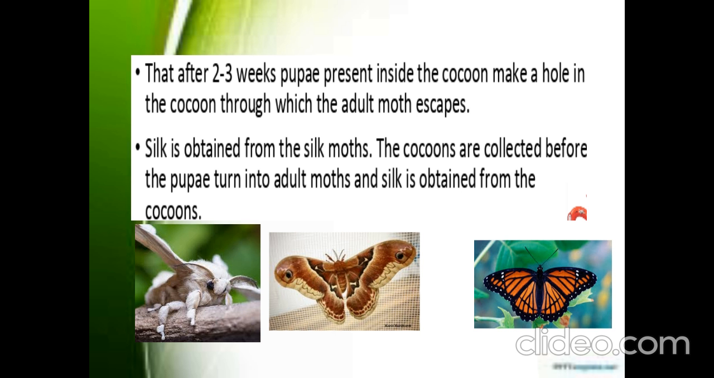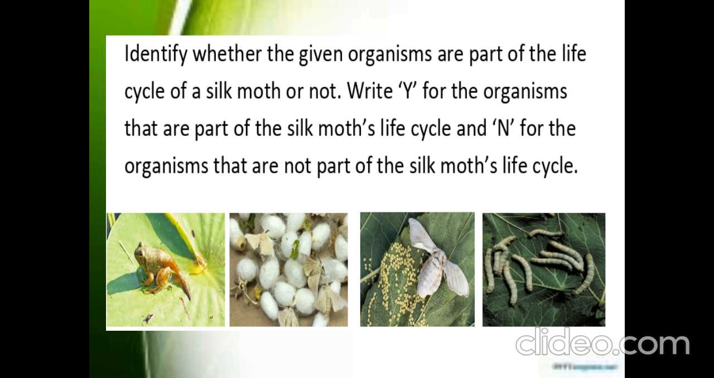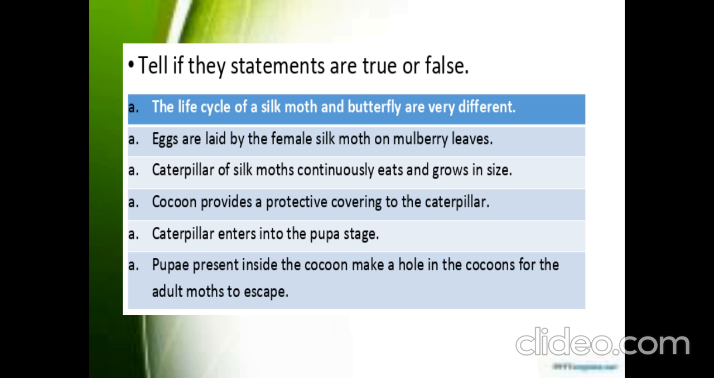Okay, so children, look at this picture and say which picture is related to the life cycle of silk moth. Right? Is the first picture? No, it is not. The second picture? Yes, it is cocoons. Third one? It is the adult silk moth. And the fourth one? It is caterpillar. So which is not related? The first picture. Right.